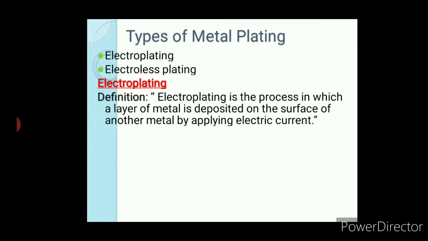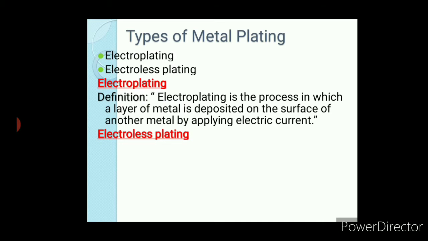Electroplating definition. Electroplating is the process in which a layer of metal is deposited on the surface of another metal by applying electric current. Electroplating is one of the metal finishing techniques where the use of electricity is important, or with the help of electricity this plating or coating is achieved.